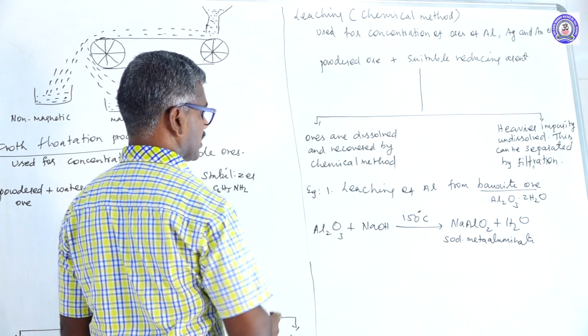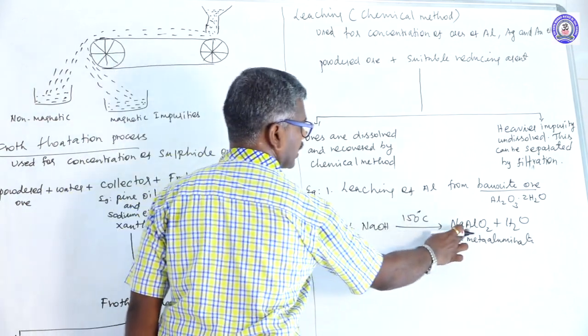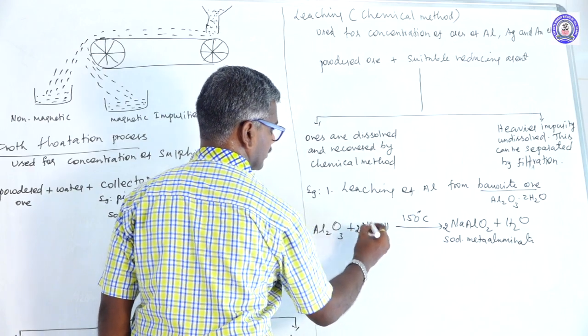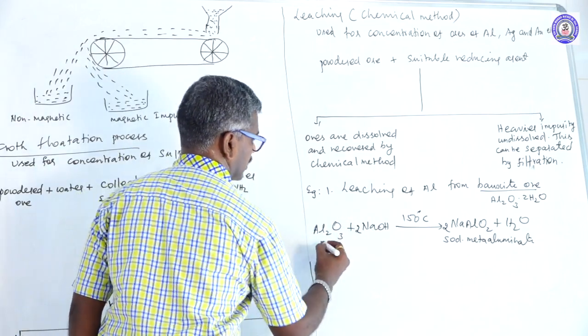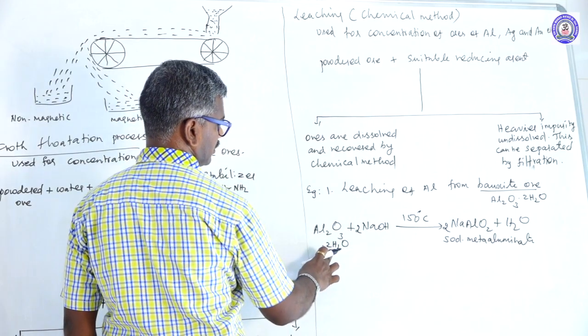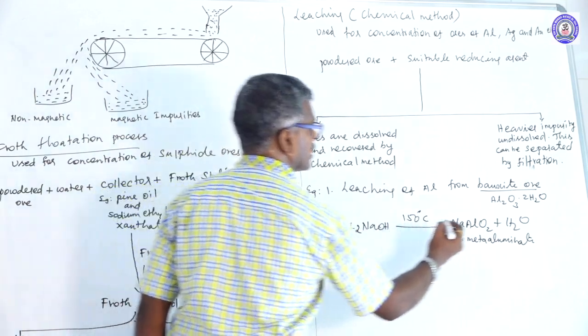This is a balanced equation. Here 2 aluminium, here 1 aluminium 2 times, sodium 2 times, 2H2O. Here 4 hydrogen, here 3 hydrogen, 3 times.